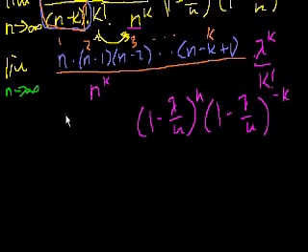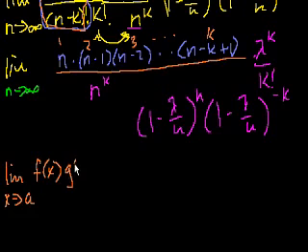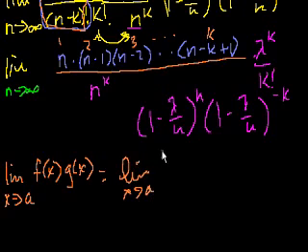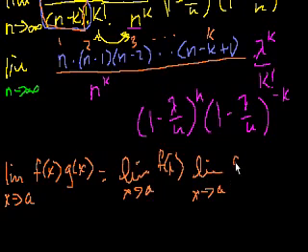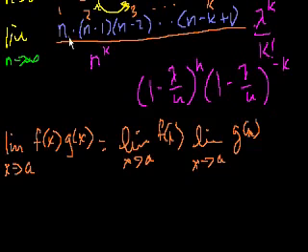So what happens when we take the limit? Just so you don't get too overwhelmed, here is another property of limits. If I take the limit as x approaches a of f of x times g of x, that's equal to the limit as x approaches a of f of x times the limit as x approaches a of g of x, right? So we could take each of these limits in the product and then multiply them, and then we'll be all set. So let's do that, and I want to leave this stuff up here.